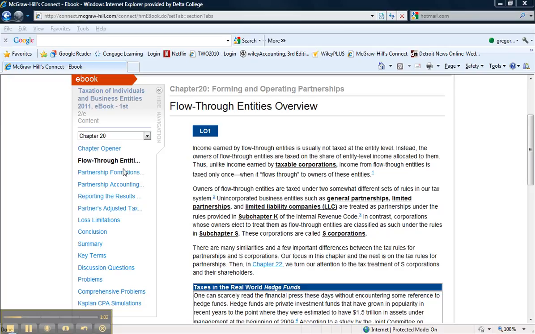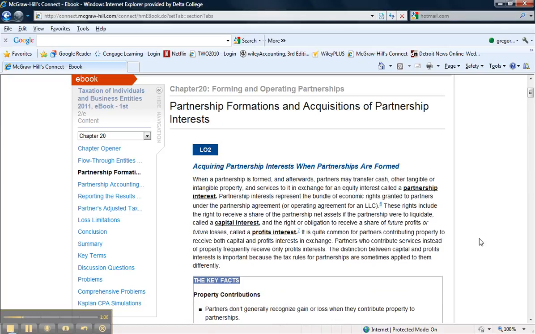We're going to start by talking specifically about how partnerships are formed, and how you calculate a partner's interest, or partner's tax basis in their interest in a partnership, when they initially invest in a partnership.